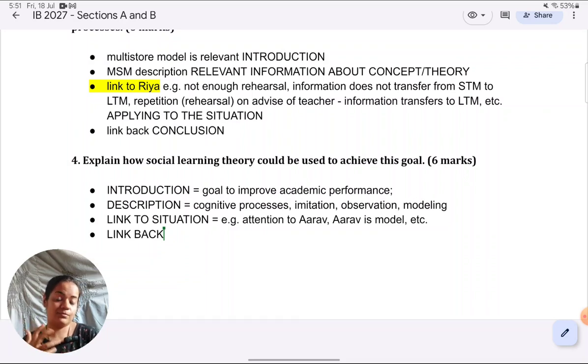I want to make the ERQs video soon because that tends to be the biggest bone of contention when it comes to IB. How those ERQs are to be answered this time, they are made very specific. Hopefully, very soon the next lesson will be on that. In the meanwhile, keep practicing your SAQs because those are the starting points to writing good ERQs. You can't practice ERQs before SAQs, not a wise strategy. First, write your SAQs, get into the hang of writing in IB format, then come to your ERQs. That will be the best approach.